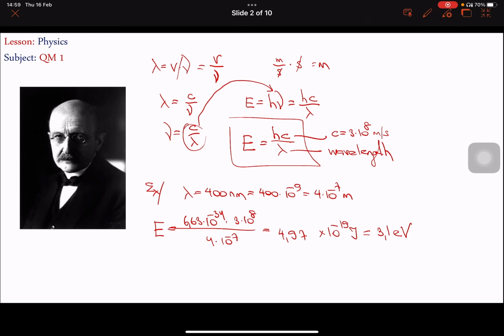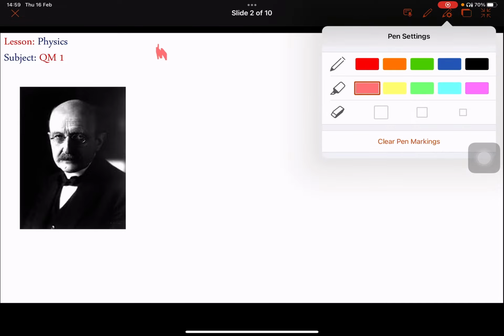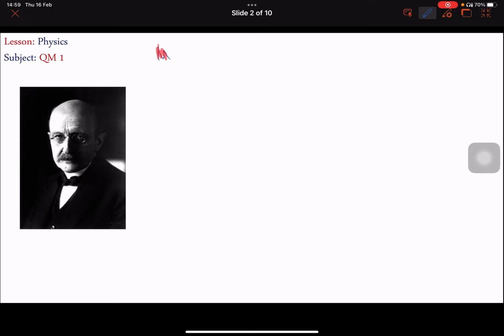Okay, let me write it here. Every particle has its own momentum. And you know that the momentum, if I try to write the formula for momentum, it's a vector quantity, you know, and that is m times v. Since my particle moves with the speed of light, I can write it as m times c.